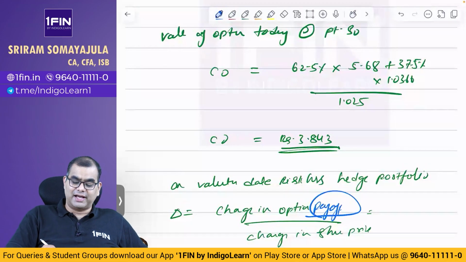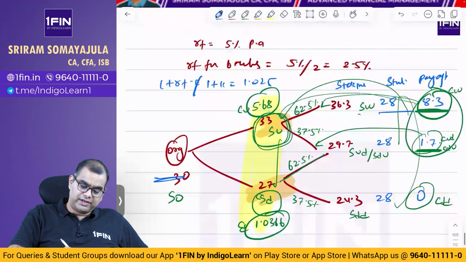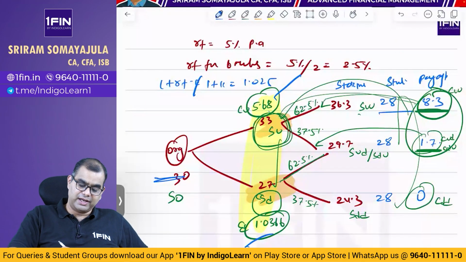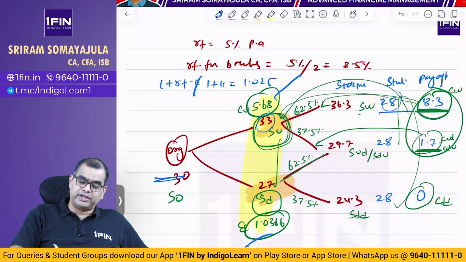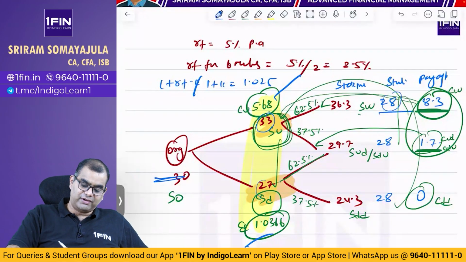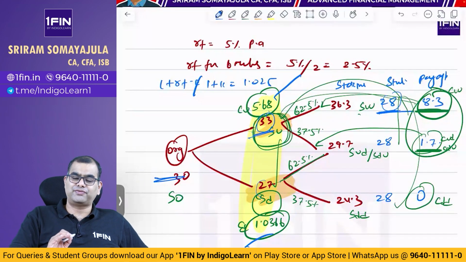So at the first level, what is the option payoff? Will you take 5.68 and 1.036? No. You take 33 minus 28, which is 5, and 27 minus 28, which is minus 1, but max of 0 and minus 1 is 0. You have a right to buy at 28, market is at 33, so the payoff is 5.